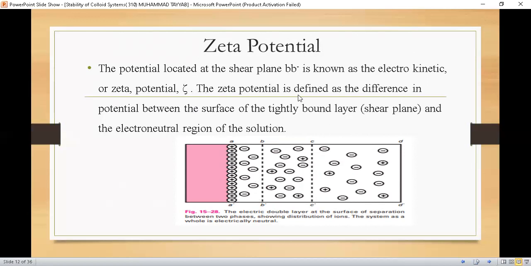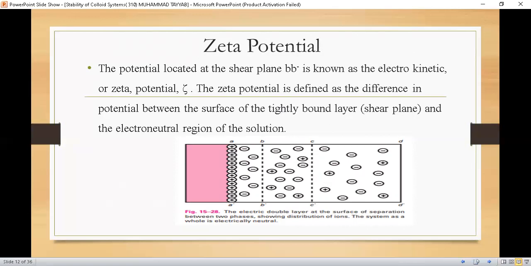The zeta potential is defined as the difference in potential between the surface of the tightly bound layer, the shear plane BB dash, and the electroneutral region of the solution. And the Nernst potential is the potential difference between the actual surface of the particle and the electroneutral region of the solution.